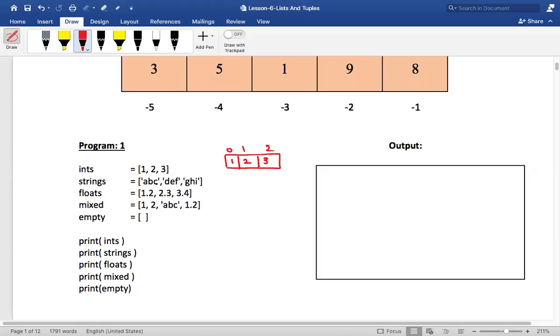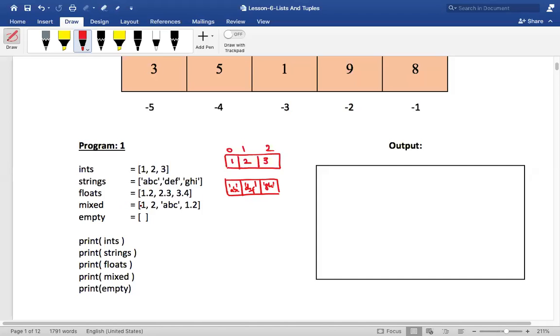What is the second one? It is a list of strings. Very good. How many strings are there in this list? There are 3 strings. So how does this look? Initially I'll be drawing the diagram, later I'll not; it is you who has to do the diagram part. The first one will be ABC, second one DEF, and the third GHI, right? This is how your list will contain. What about the third one? It is a list of floats, correct?